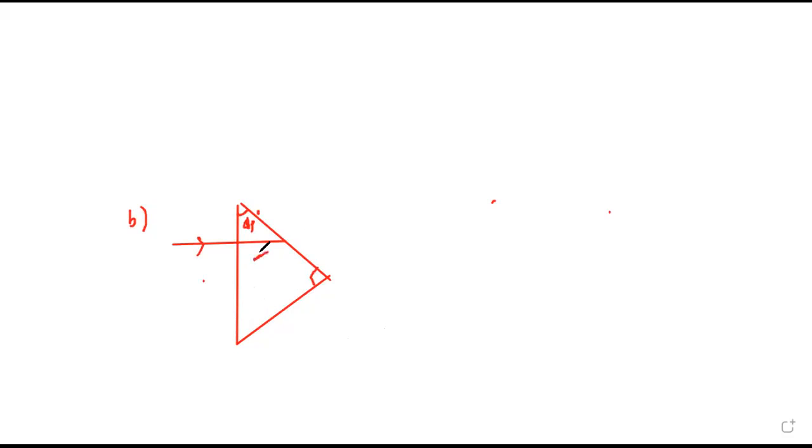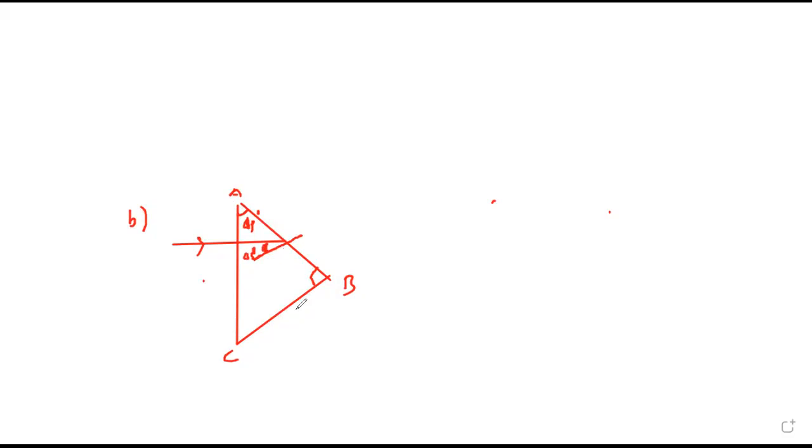So light is incident at what angle on this side AB? This is 45, this is 90, this is 45. So what will be the nature? Will it go into the second medium, come back into the same medium, or go along the surface?